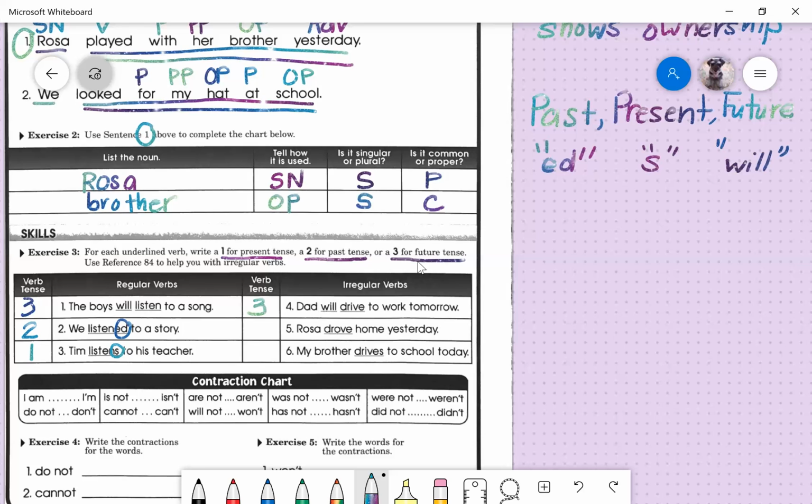Number 5, Rosa drove home yesterday. Now, we know that yesterday happened in the past, so we already know that's in the past. It will be number 2. But drove is different from the word drive, which gives me an irregular verb, right? So we're going to write number 2. And I also uploaded an irregular verb chart to your grammar Google Classroom. So you can look at the list. There's so many. Number 6, my brother drives to school today. Drives has an S, so it happens right now. So we'll go with number 1, okay? And by the way, the hint is today, right now, okay?